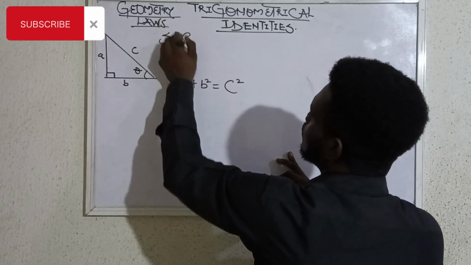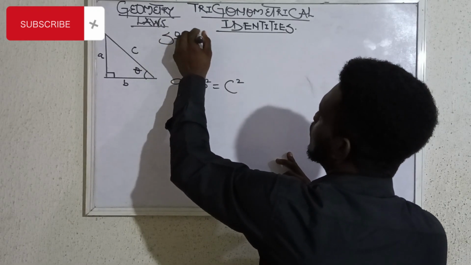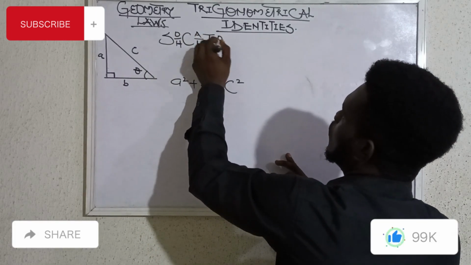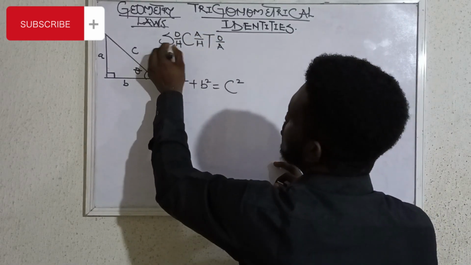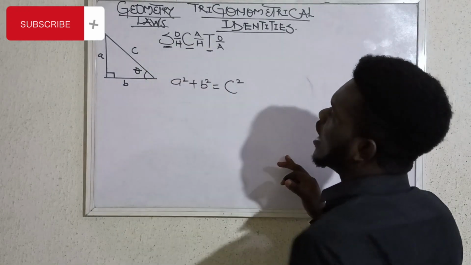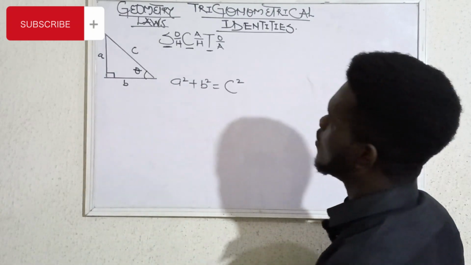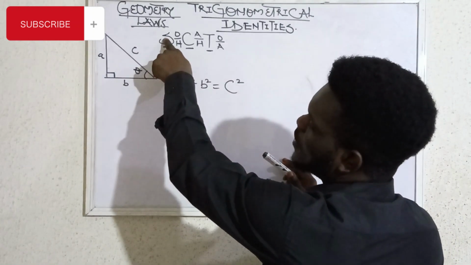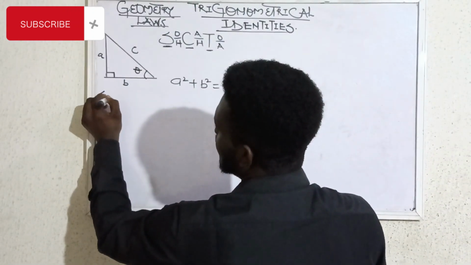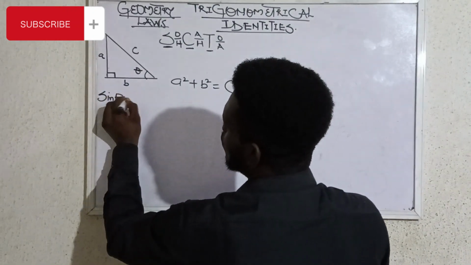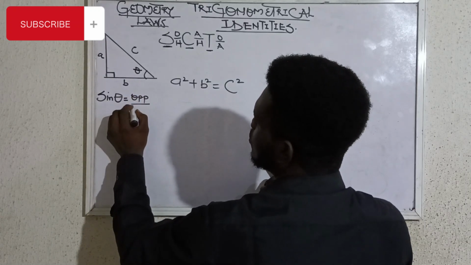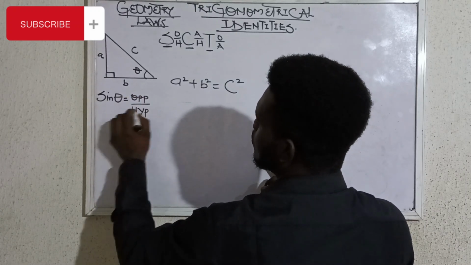Okay, over h, then your tan over a. Now you can see this is representing the trigonometrical functions sine, cosine, and tan. So let's see what we are going to come up with from this. We already know sine theta. From here we should note that sine theta equals what? I think I should write this down. Sine theta equals opposite over hypotenuse.